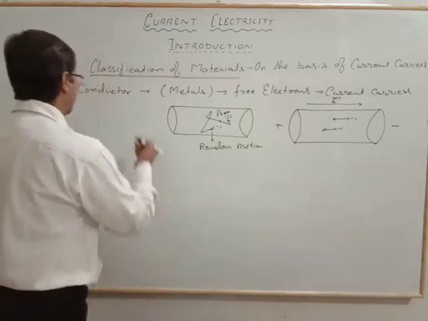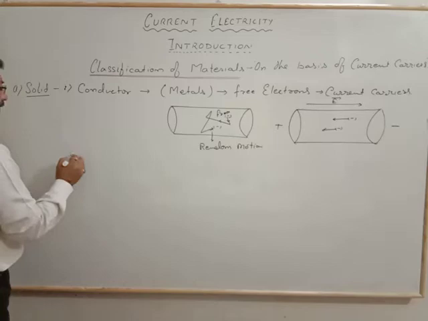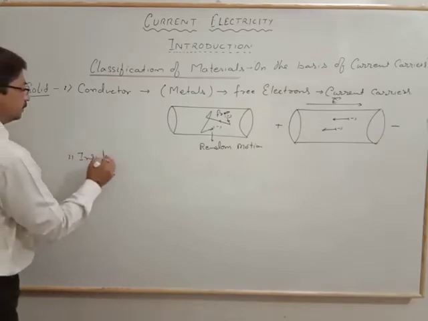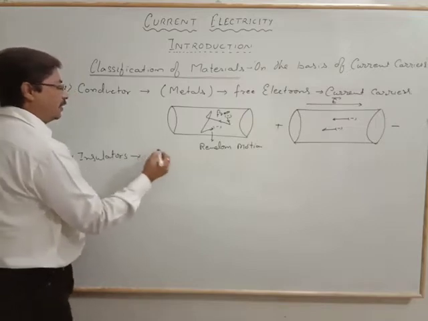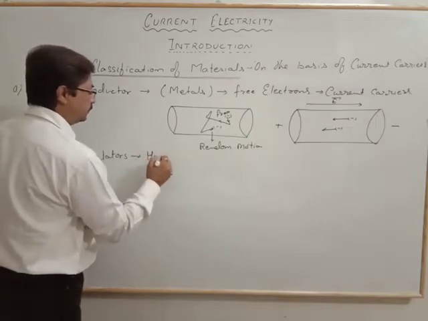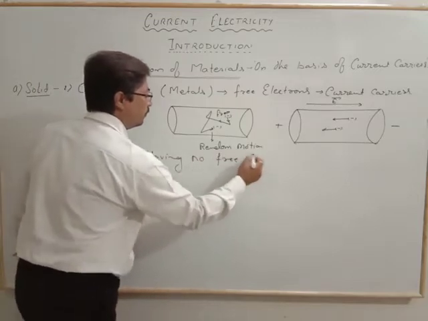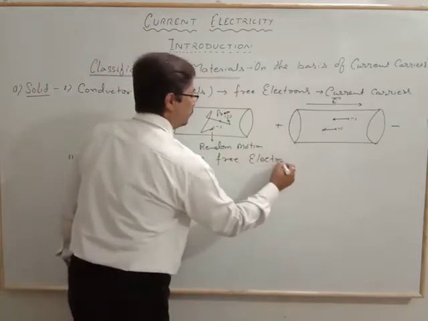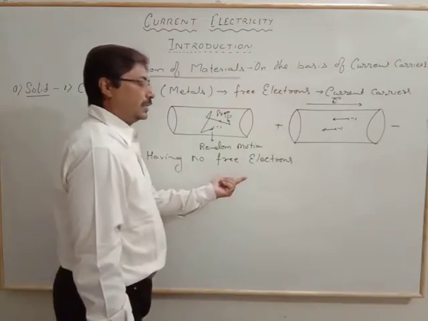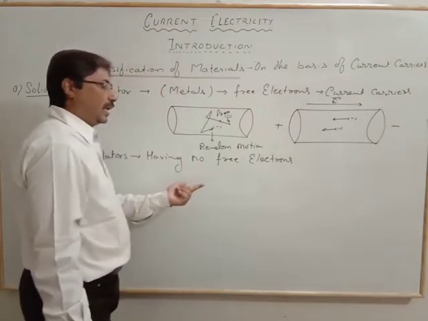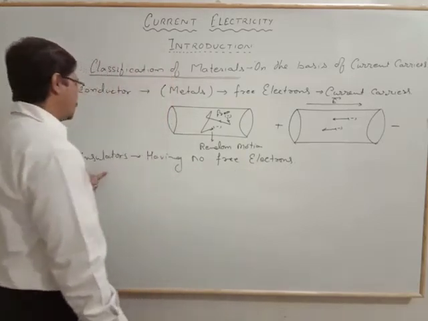Now the second, in case of solids, is the insulator. Insulators have no free electrons, so they cannot conduct electricity because they don't have free electrons to move. That is why it is an insulator.